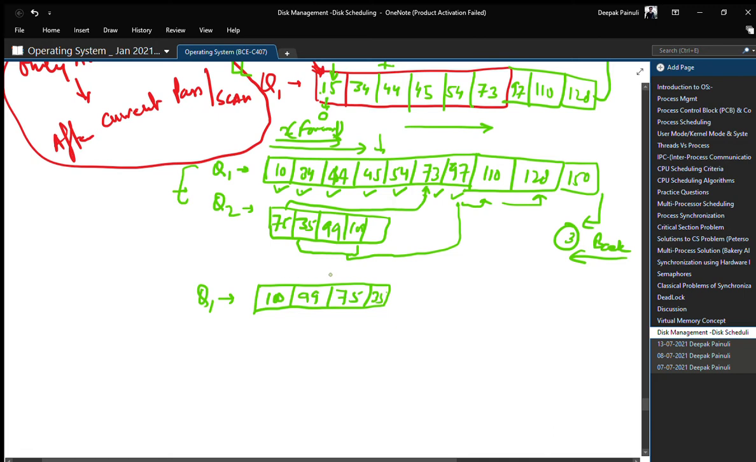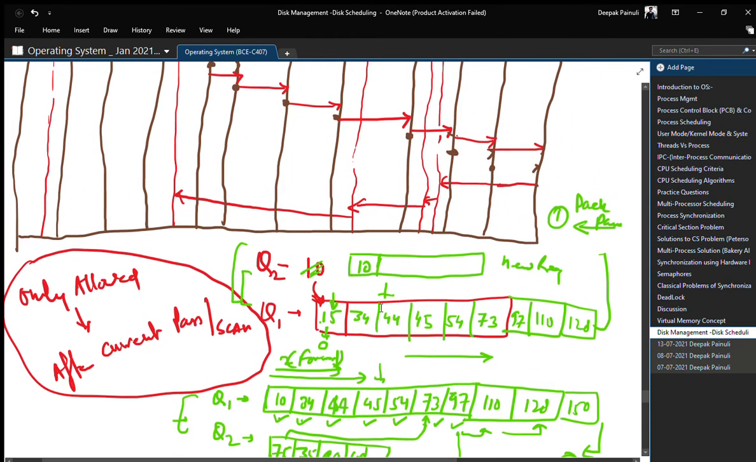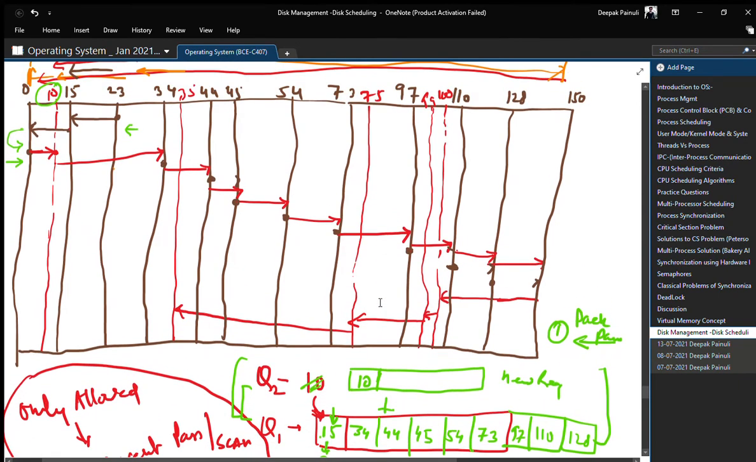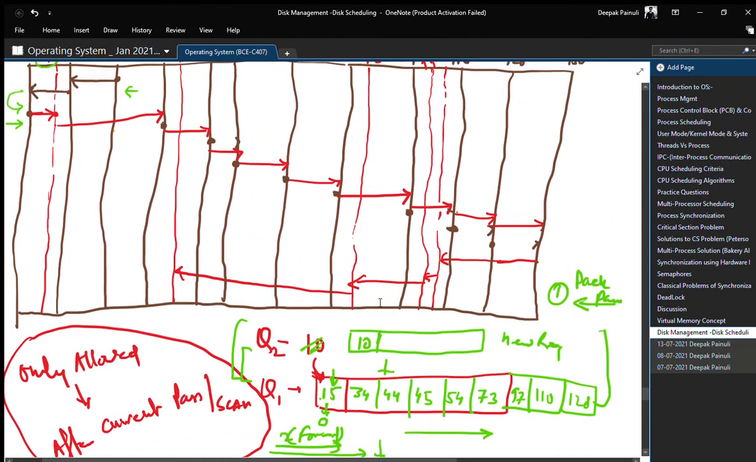This is our new sorted Q1, and we will follow it in this third pass, which is our back pass, right? So we will go from 150 to 100, 99, 75 and 35, like that. So this is how it is working behind the scene, behind the graph. That's why we are able to draw this graph, right?